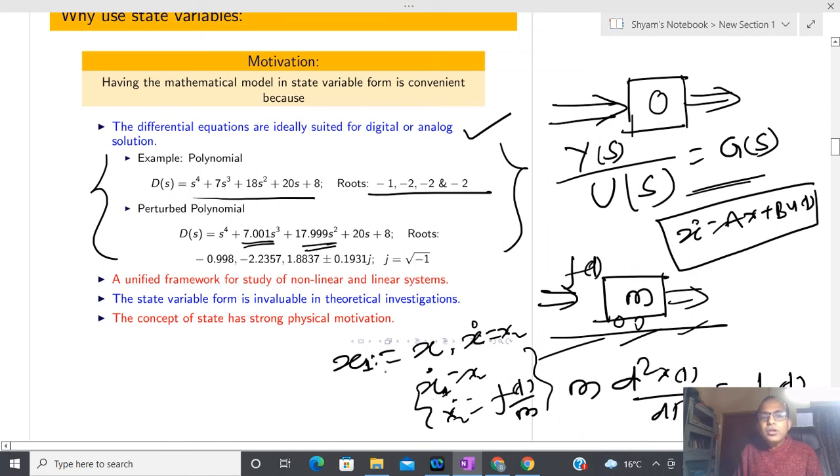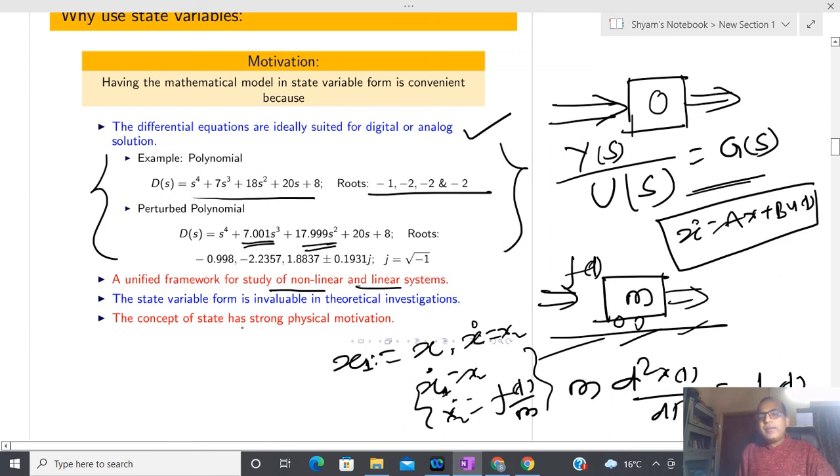So what I mean to say is that whenever we are talking about a state space representation, it is uniform for linear systems and nonlinear systems, but this frequency domain approach is not uniform. For linear systems it is okay, but for nonlinear systems there is no physical interpretation, and due to that reason